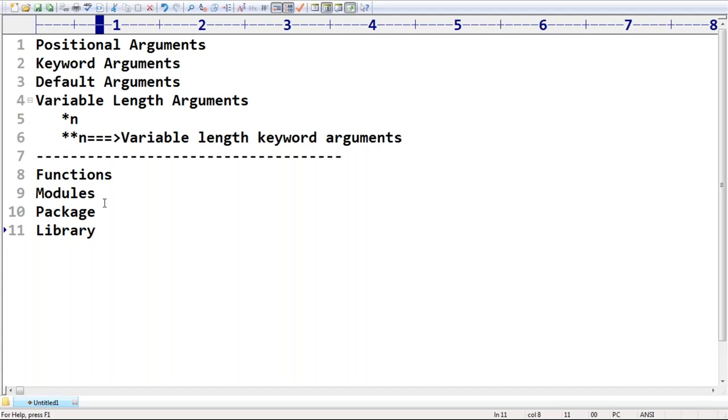Can you please read these words once? What is the first one? Function. The second one? Module. The third one? Package. The last one? Library. Like these words, right?